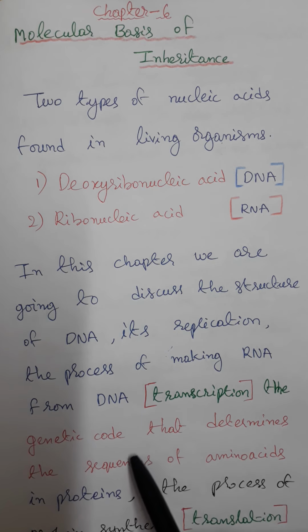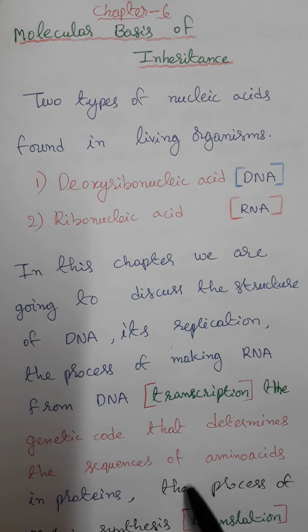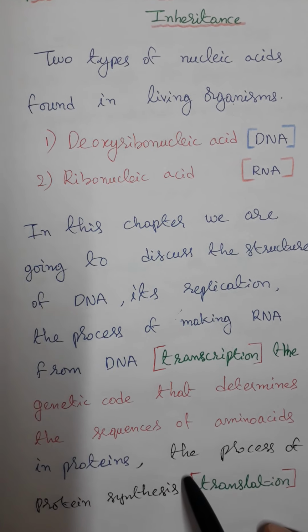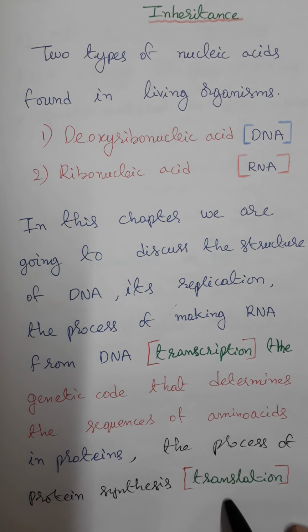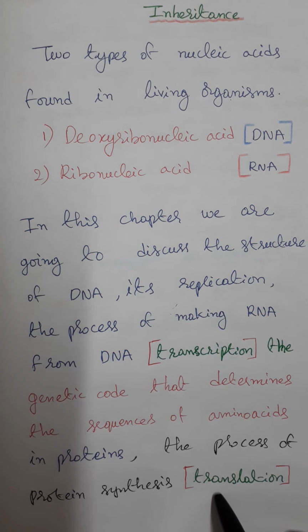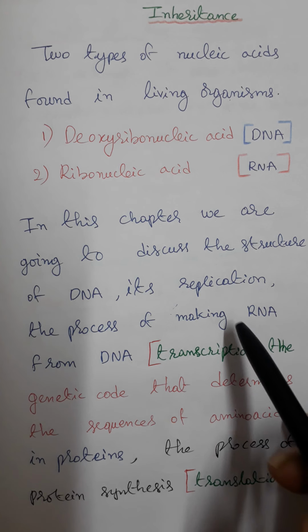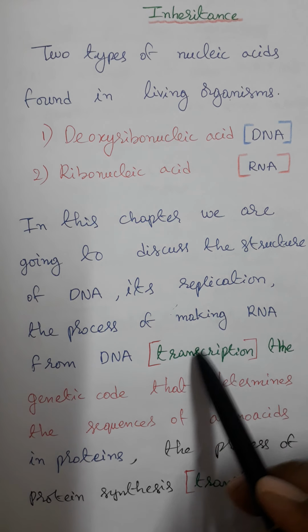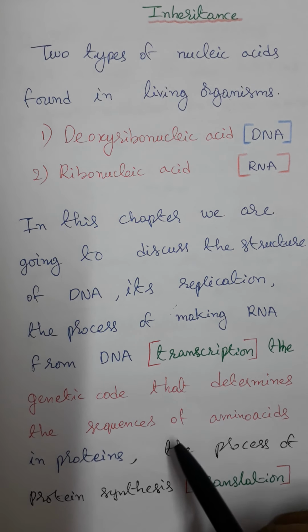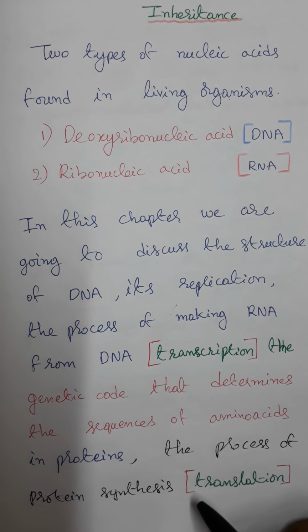Then the genetic code that determines the sequence of amino acids in proteins, and the process of protein synthesis, translation. So in this chapter we mainly discuss transcription, genetic code, and synthesis of proteins.